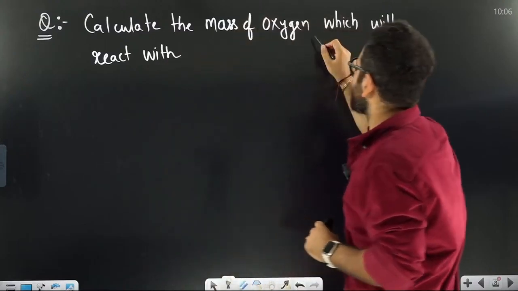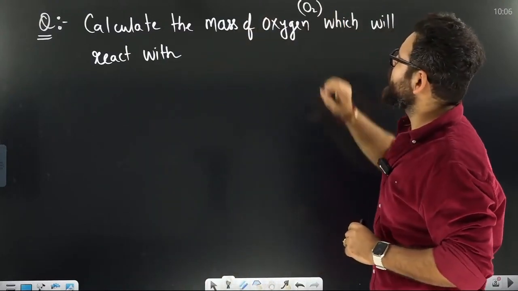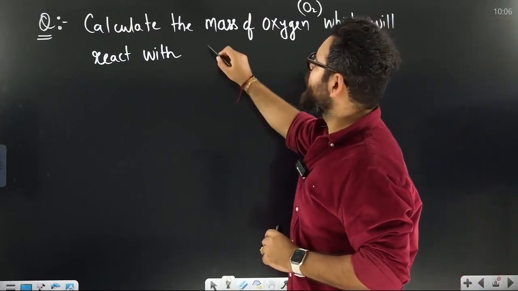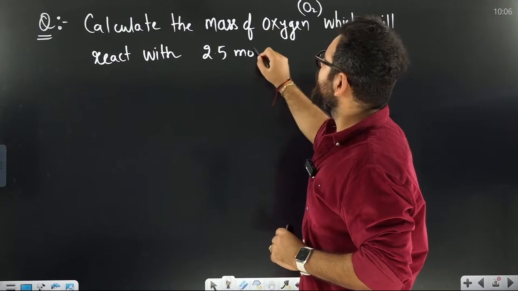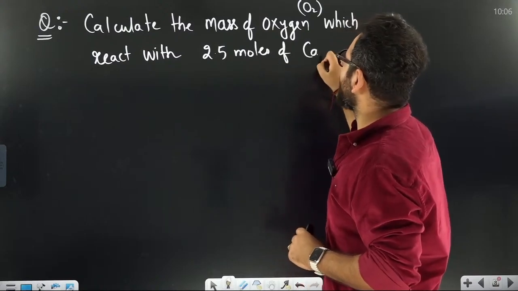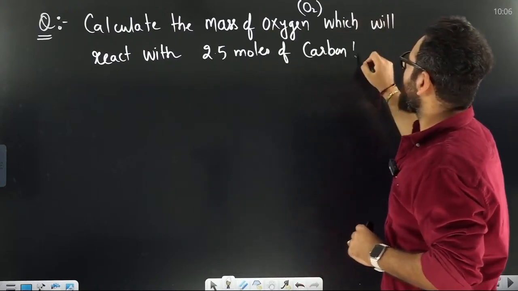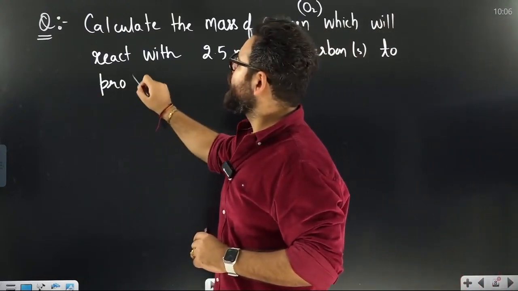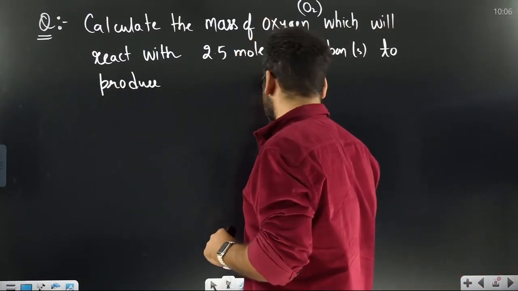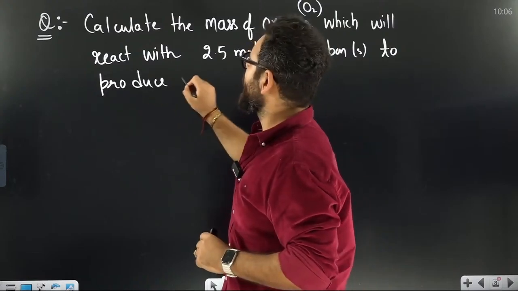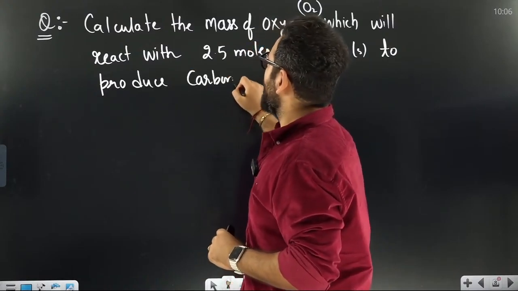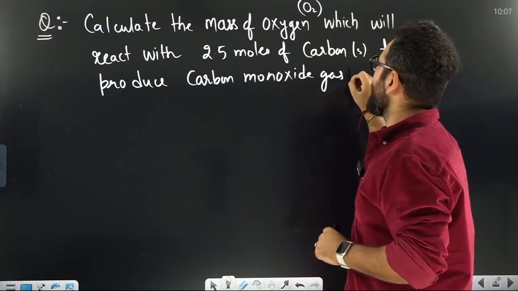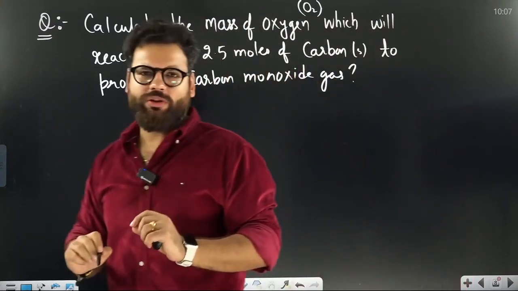Calculate the mass of oxygen, O2 we are talking about, oxygen gas, which will react with 2.5 moles of carbon solid to produce carbon monoxide gas.